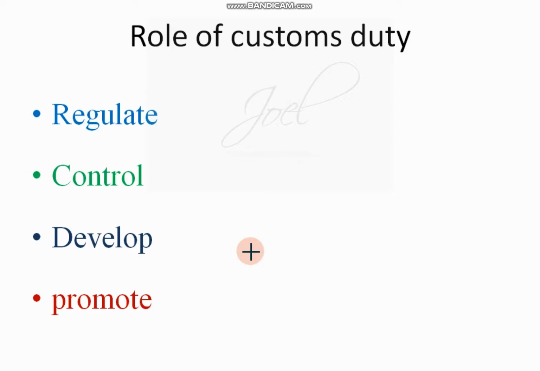Quickly we'll see it again. Customs duty will be levied on two types of products: imported products and exported products. Import tax is on import of the goods, whereas export tax or export duty is levied on export of the products.